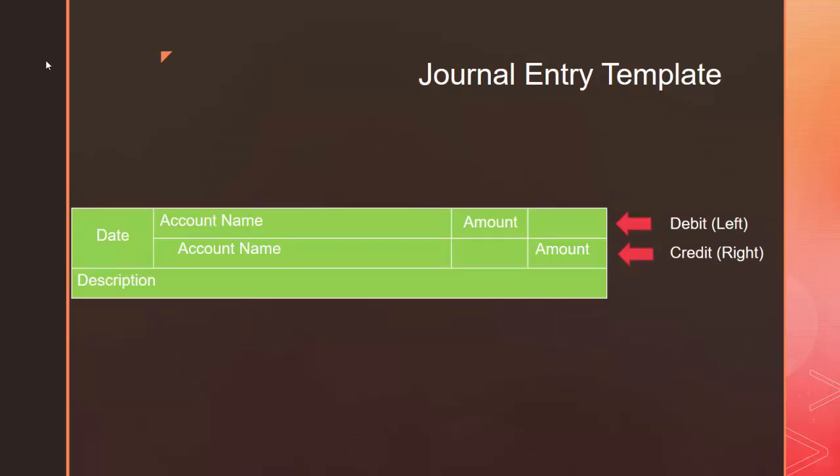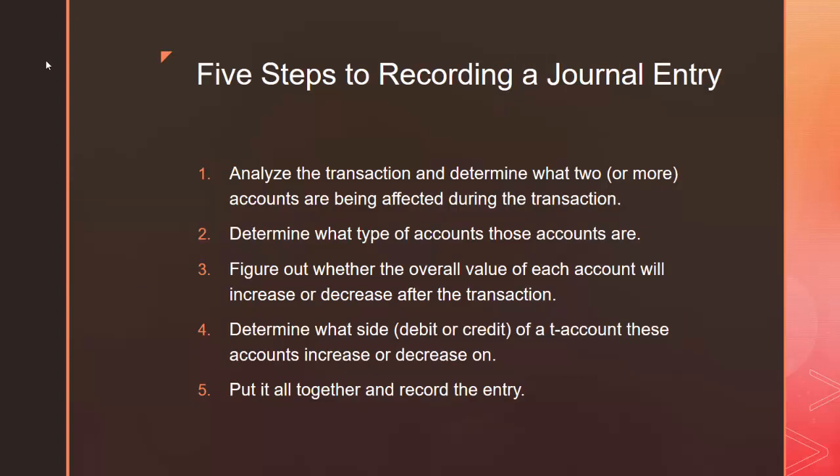Whenever a transaction happens, we're going to record it under a journal entry using this journal entry template. On the left side in the box, you're going to record the date that the transaction happened. On the top line, which is called the debit line, you record one of the accounts being affected and the amount. And on the second line down, which is the credit line, you're going to record the second account being affected and the amount. The debit line's amount goes into the left column, and the credit line's amount goes into the right column. Lastly, at the bottom, you're going to put a brief description of what happened during the transaction.